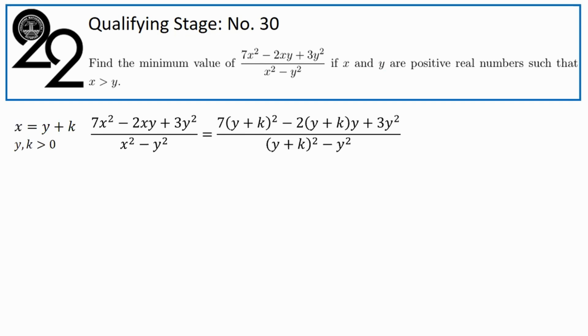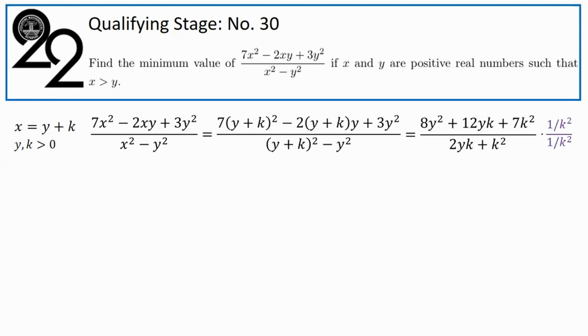Let's do the algebra, or rather, at least you can check it out, do it on your own. But after all the simplification is done, this is what it's going to turn out to be: 8y squared plus 12yk plus 7k squared all over 2yk plus k squared. So just do the algebra to verify. Now, what some of us might notice is that the three terms in the numerator and the two terms in the denominator, all of them have degree 2. And something nice happens when we divide both the numerator and denominator by k squared.